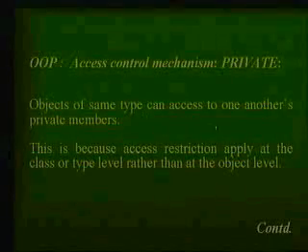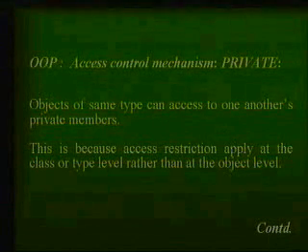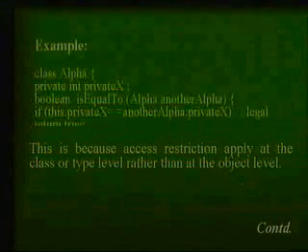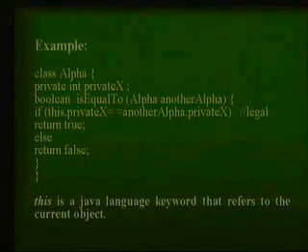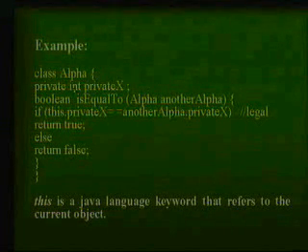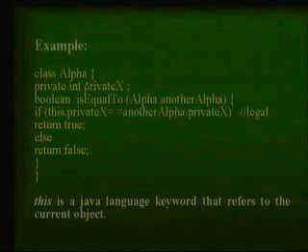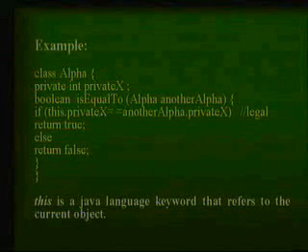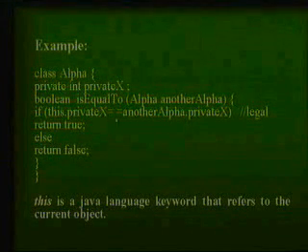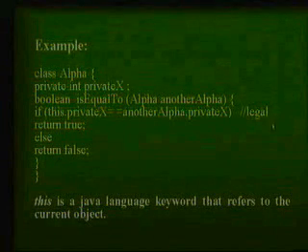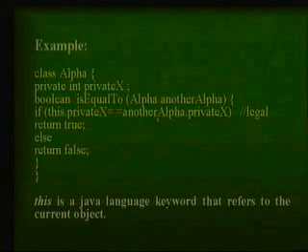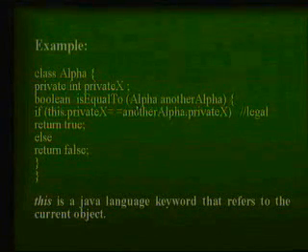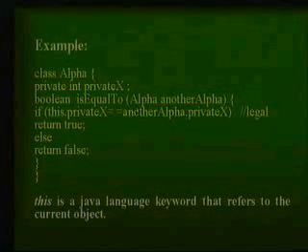Objects of the same type, yes, that was already discussed. Of the same type, yes, you can access them, because the protection mechanism is only at the class level, not at the object level. Let's say in this case, for example, I have a class Alpha with a private variable x and a method called isEqual. Then I am writing if this.privateX equals another.privateX, it is legal. Now what exactly does it mean? I am trying to access a certain characteristic of this class within the same class, not outside the class. So this is again valid. Within the same class, yes, not outside the class.